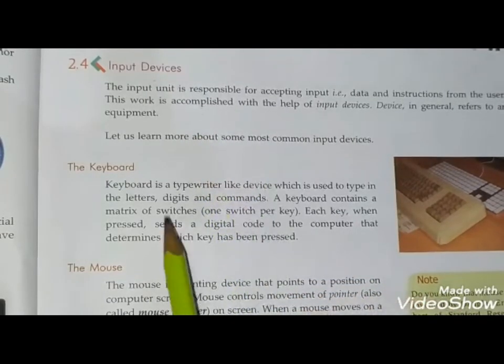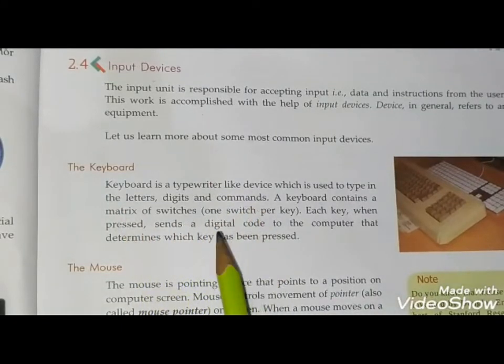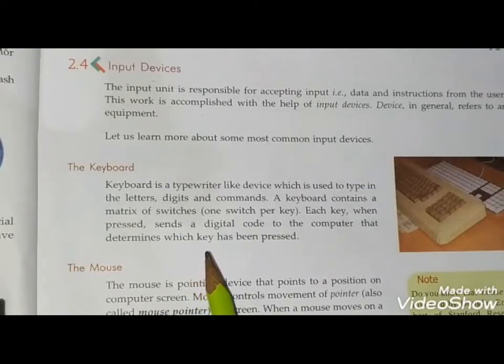First is keyboard. Keyboard is an input device by which we can enter data, we can do documentation. It has many types of keys. First is alphabet keys, second is supporting keys, function keys, numeric keys, etc.